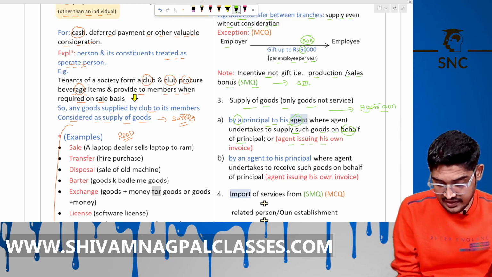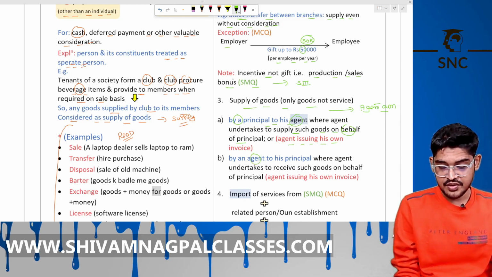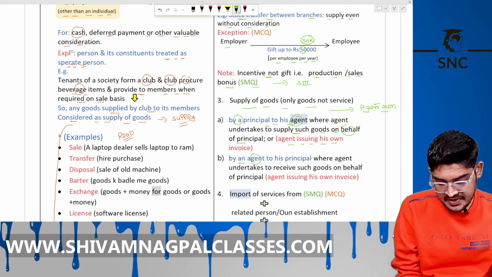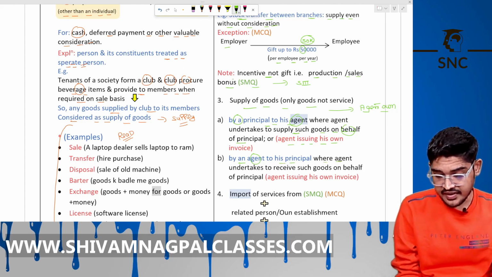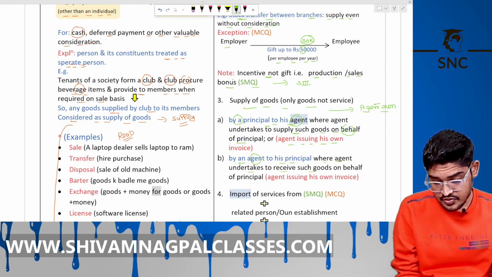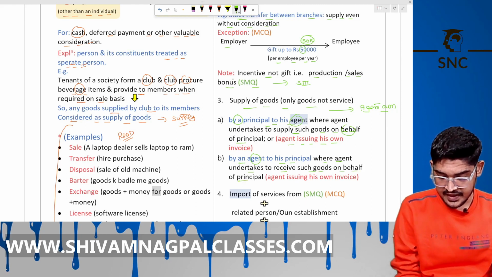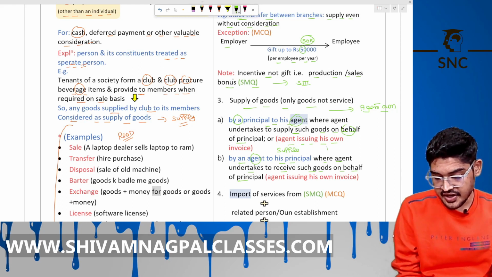Similarly, supply by an agent to its principal, where the agent undertakes to receive such goods on behalf of the principal. There is a supplier and there is an agent.